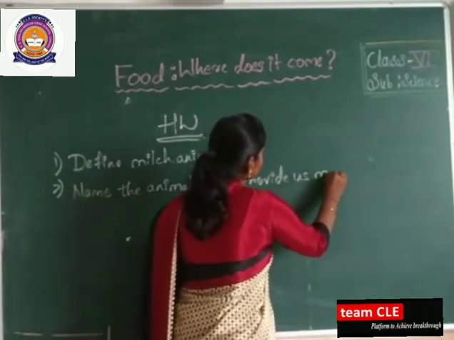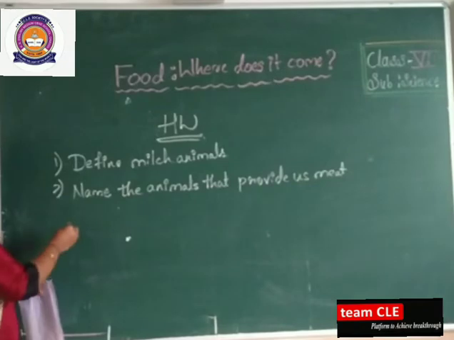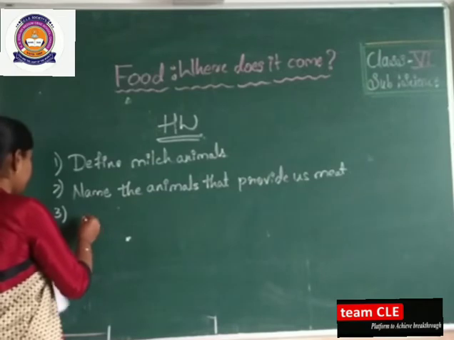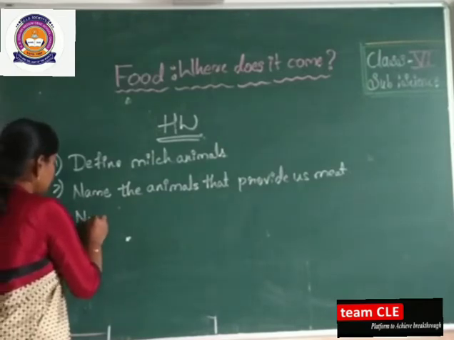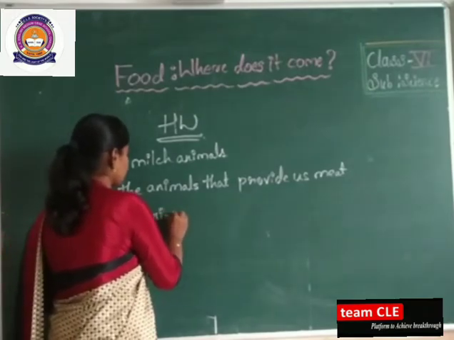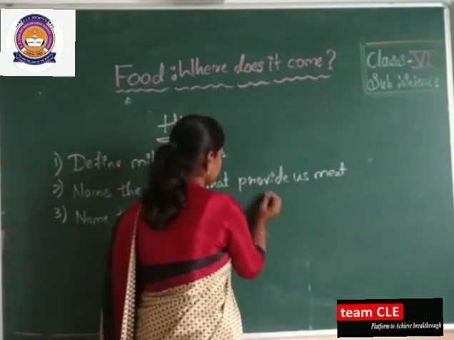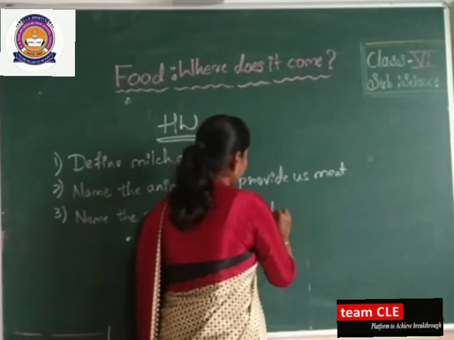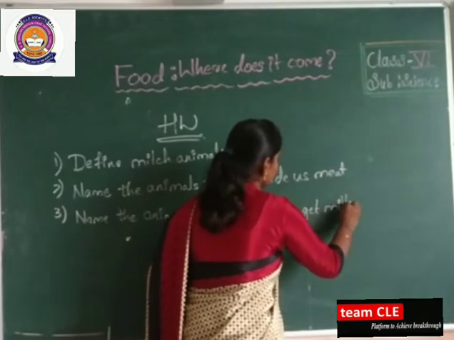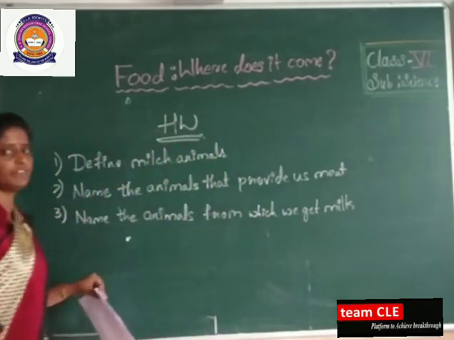You have to name some of the animals which will give us meat. The next question is, name the animals from which we get milk. You have to name some animals. Okay, from which we are getting the milk here.